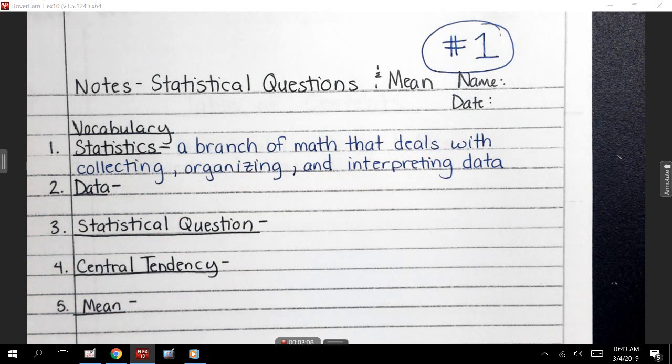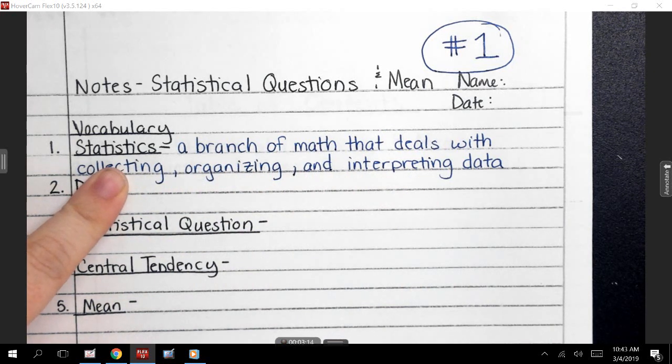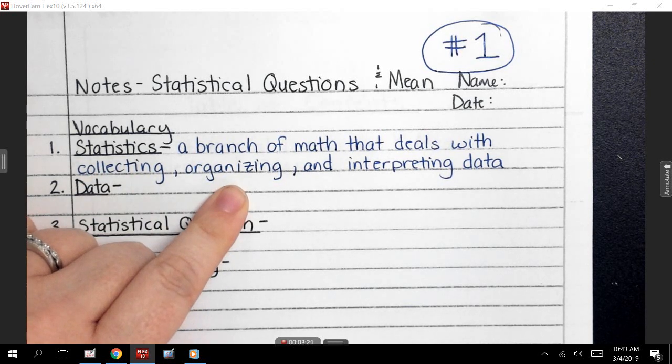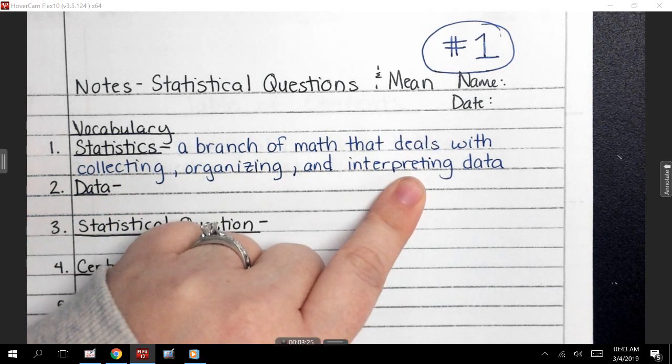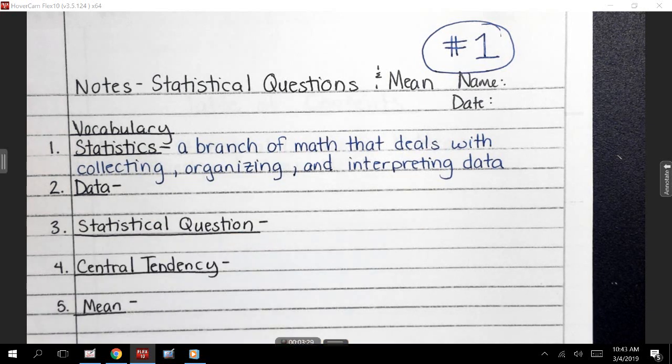Now, guys, you really do this all the time. When you're hanging out with friends talking, whatever you're talking about, are you collecting information about that? You might not be writing it down, but in your brain, are you kind of storing some of that information about what you're talking about? And then you're organizing it because you probably have a bunch of people saying a bunch of different stuff. And then you're also interpreting that because you're digesting it to remember it. All right?